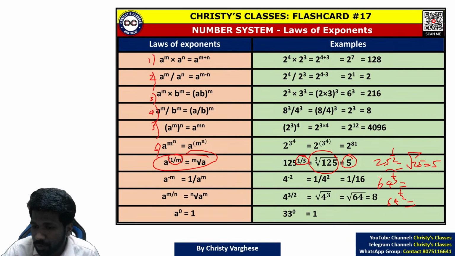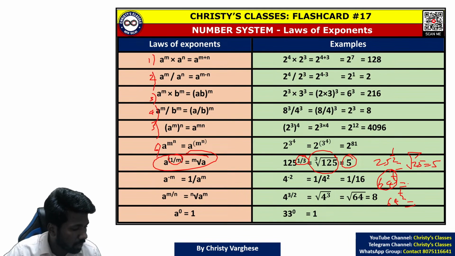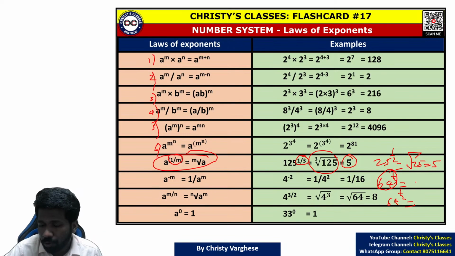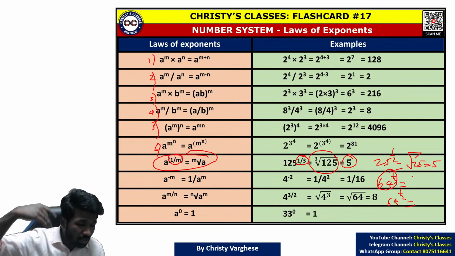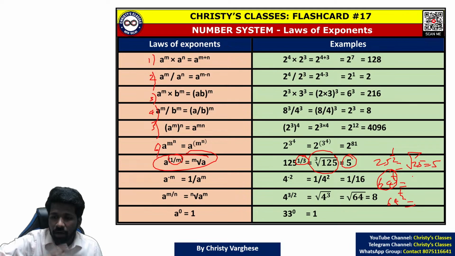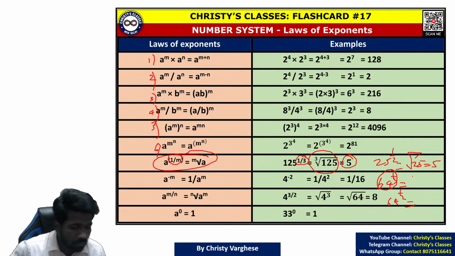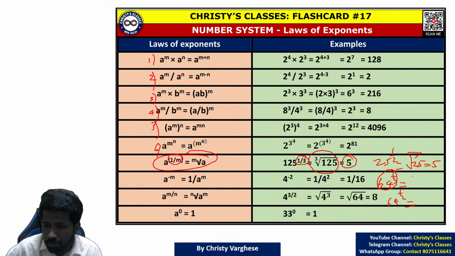64 raised to 1 by 3 means the third root of 64. What is the meaning of third root? What number multiplied with itself 3 times will give you 64? 4 into 4 into 4 is 64. So 4 is the answer.